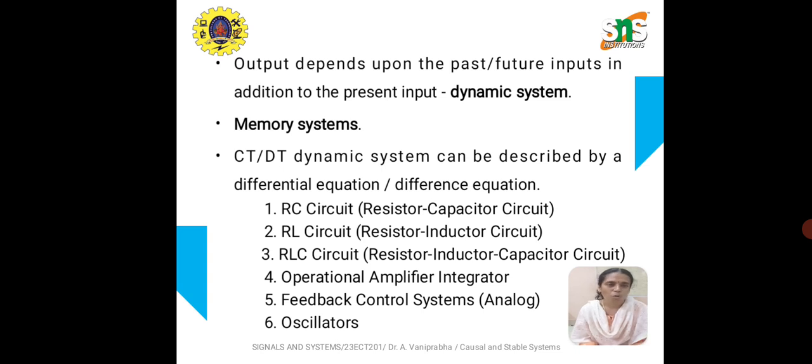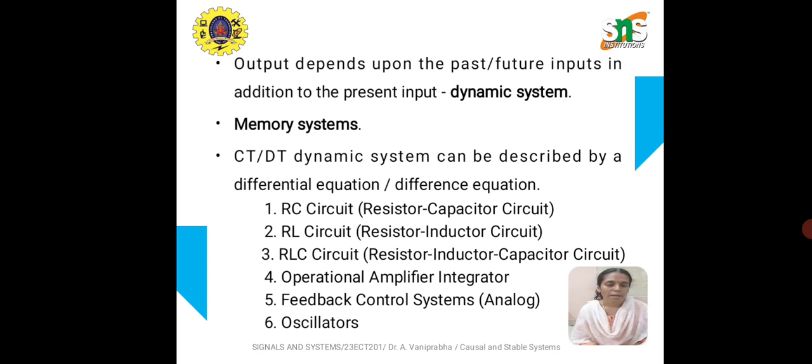Why? Because if any circuit has been designed with resistors alone, then it is a memoryless circuit. Whereas if any circuit is designed with either an inductor or a capacitor, or a combination of inductance and capacitance, then that is a circuit with memory.